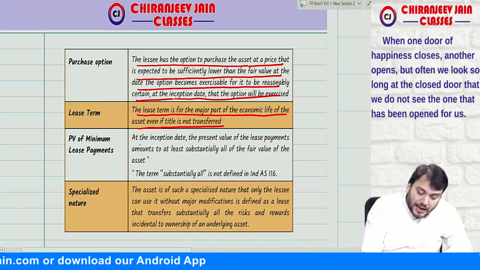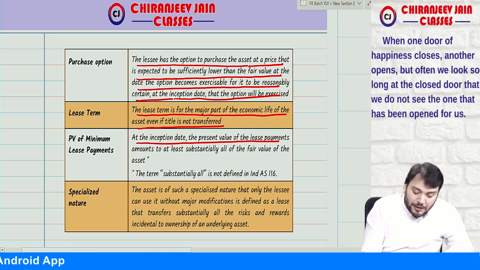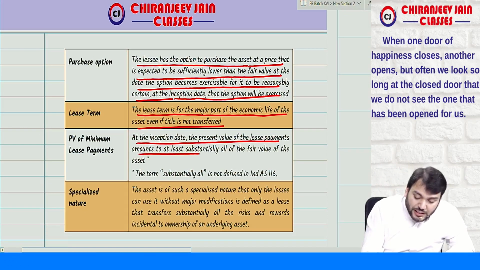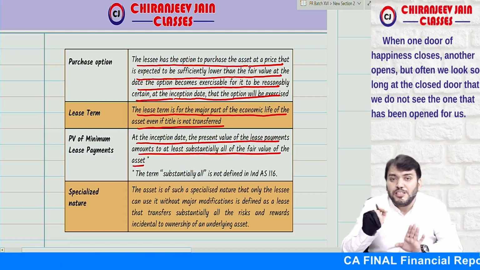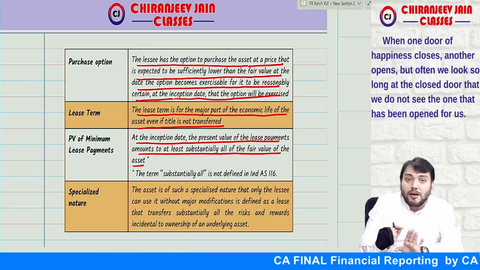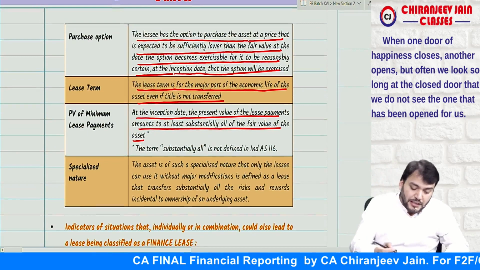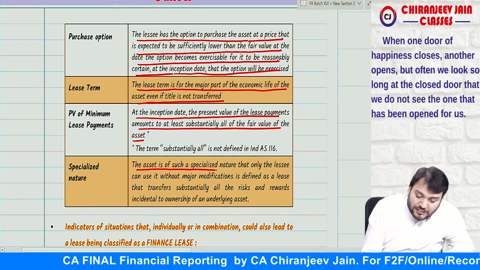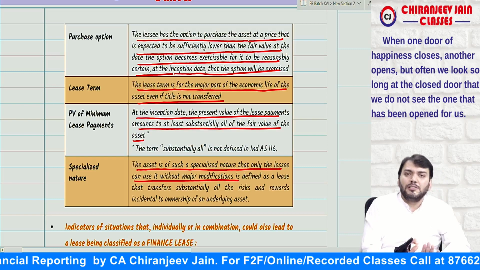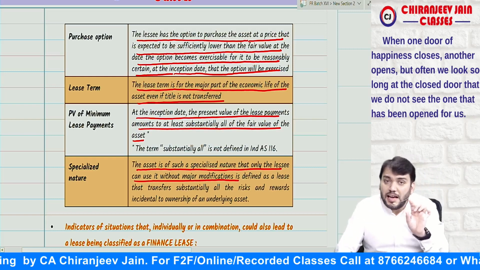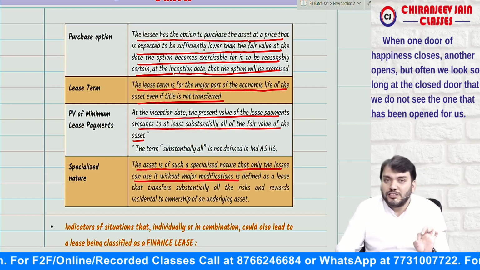Correct? Then at inception date, present value of lease payment. On inception, if the present value of lease payment substantially covers the fair value of the leased asset at the time of inception, then also it will be a finance lease. Correct? Yes, sir. Then the last point: the asset is of such a specialized nature that only the lessee can use it without major modifications being made. Means until major modification is done, the asset can be used only by the lessee. It cannot be used by any other person. Then it will also be considered a finance lease.